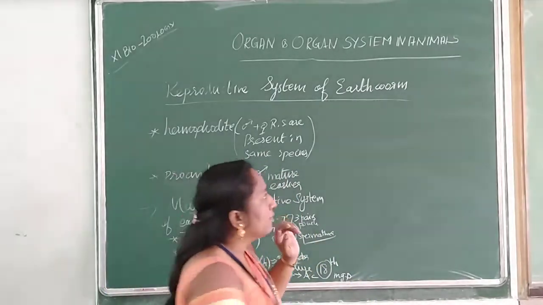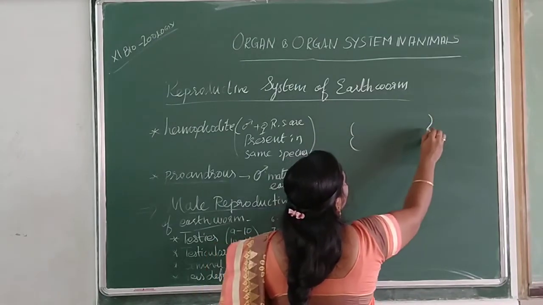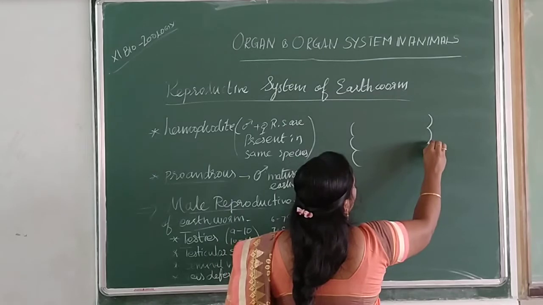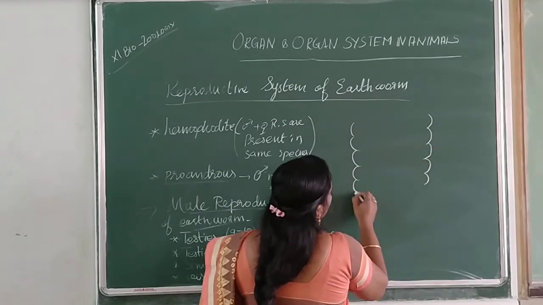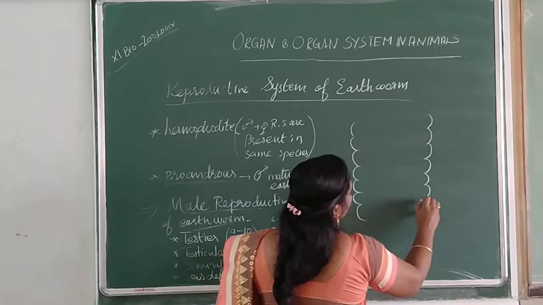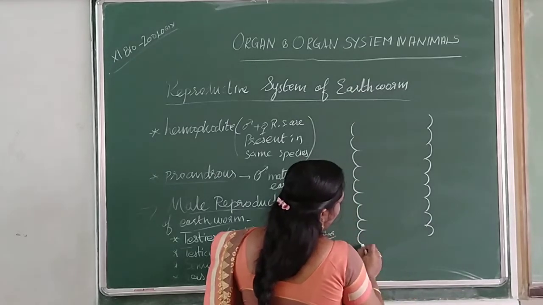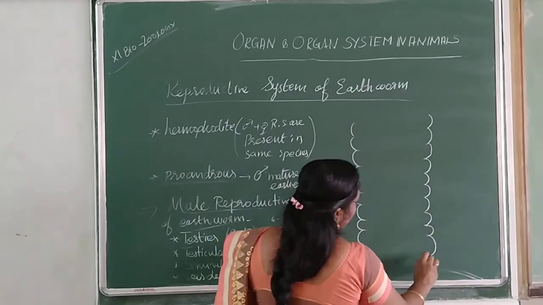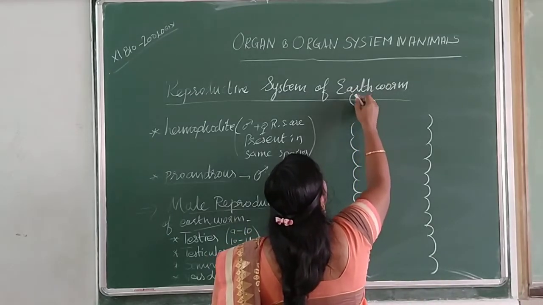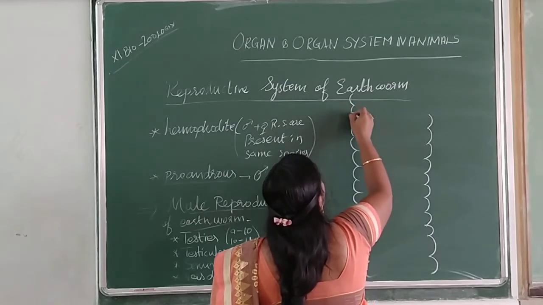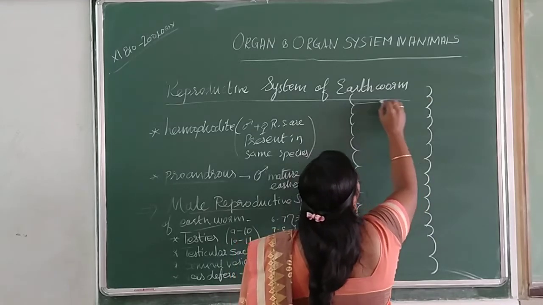Let's learn. Okay, so this is the earthworm. I am drawing from the 6th segment: 6, 7, 8, 9, 10, 11, 12, 13, 14, 15, 16, 17, 18 and 19.